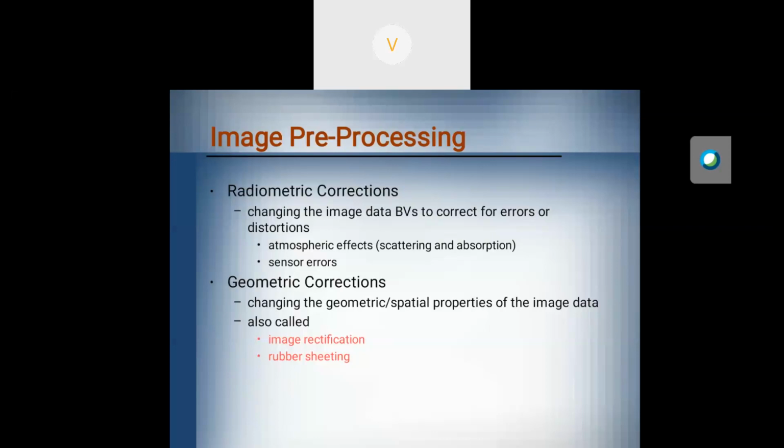Then what is geometric correction? Changing the geometric spatial properties of the image data. If you want to change the spatial or geometric properties of the data, geometric corrections are available. Some examples of geometric correction are image rectification and rubber sheeting.